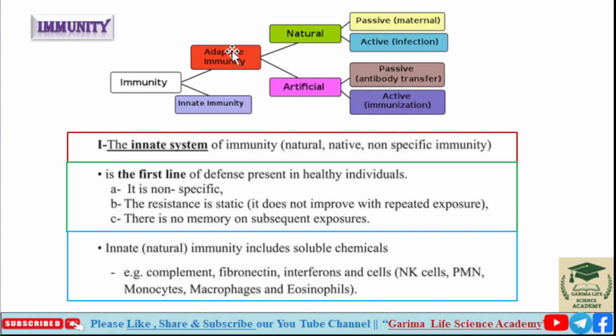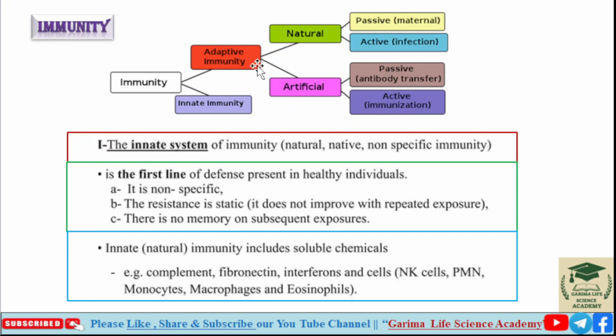So adaptive immunity includes natural passive immunity, natural active immunity, artificial passive immunity, and artificial active immunity.